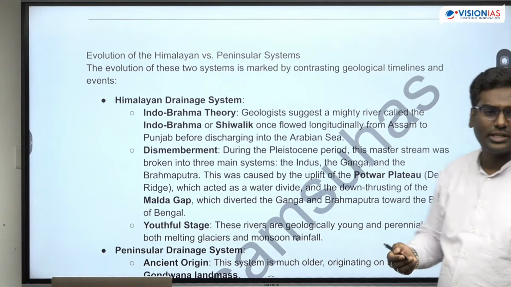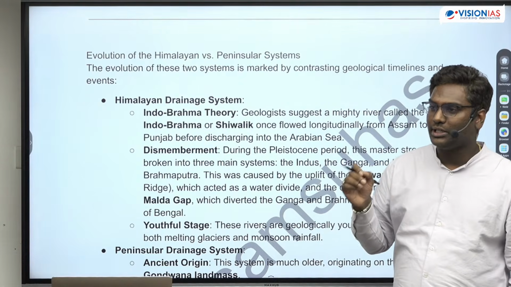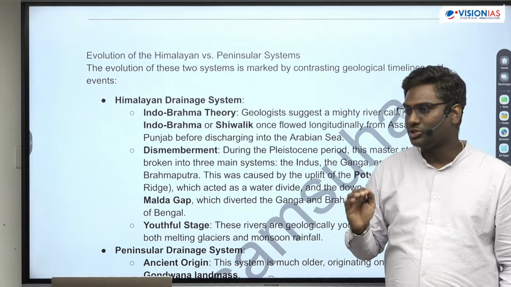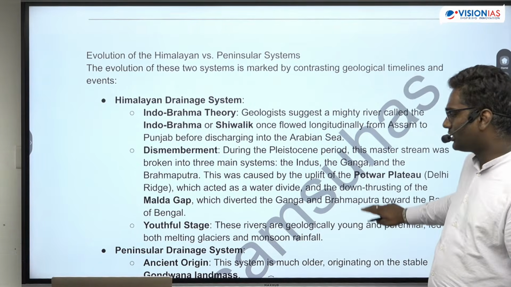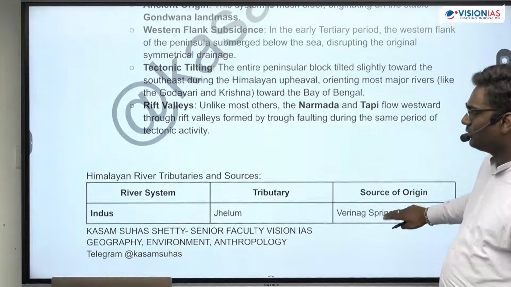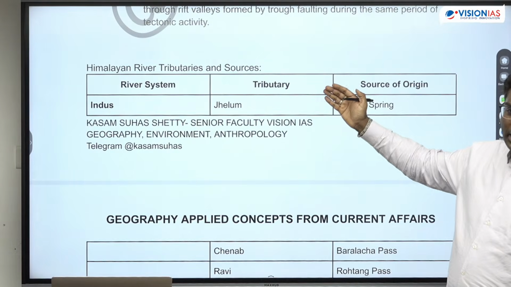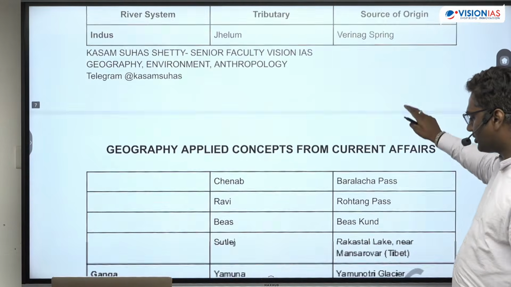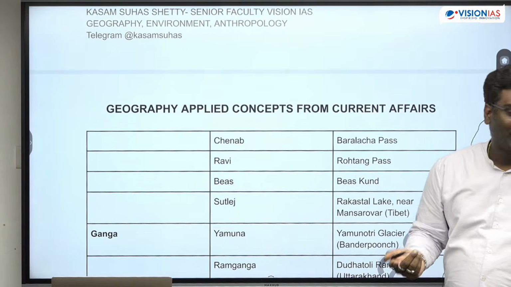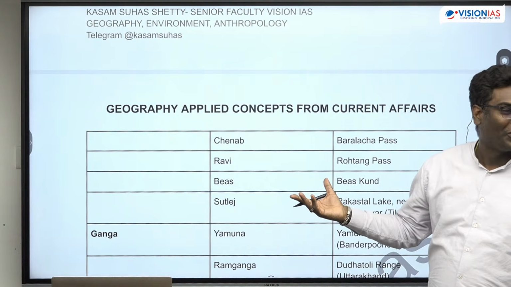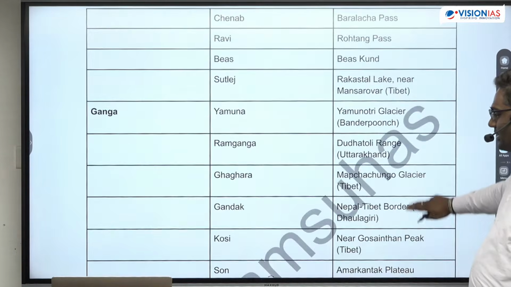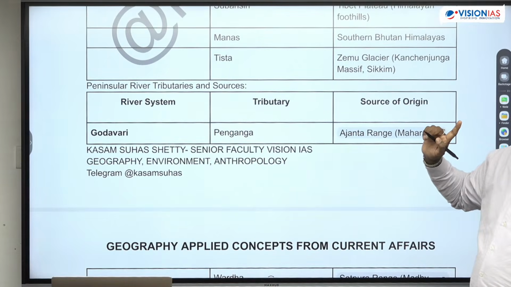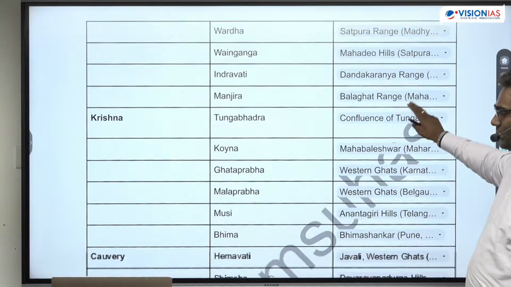This is yesterday some students requested me to cover the river system, drainage system, right? उसके लिए Himalayan versus Peninsular river system. Okay, so the theory behind it, and also like देखो अभी देखो इसमें Himalayan rivers, उनका tributaries का source point. Okay, so this is the fact thing. Okay, I cannot teach anything but just read it. Okay, so we'll be looking into this also. And देखो ये हो गया Himalayas का, ये हो गया Peninsular rivers. Okay, so we have it for the Peninsular rivers also here.